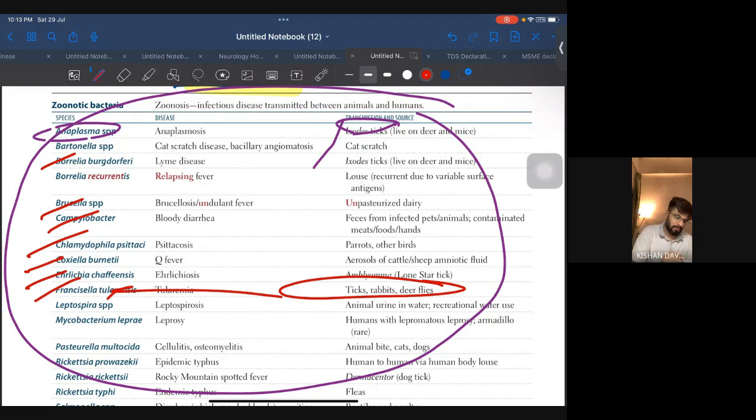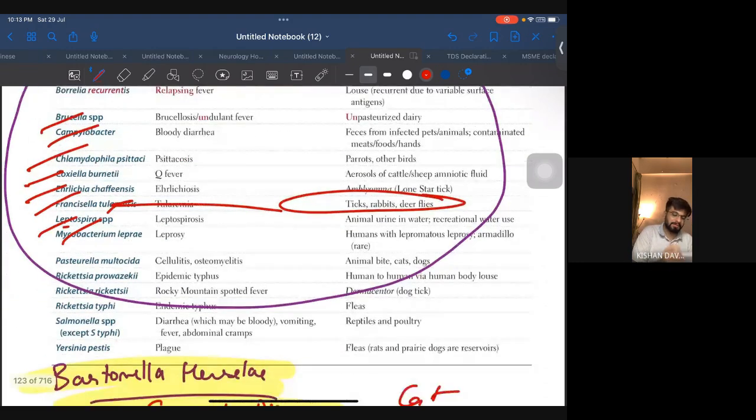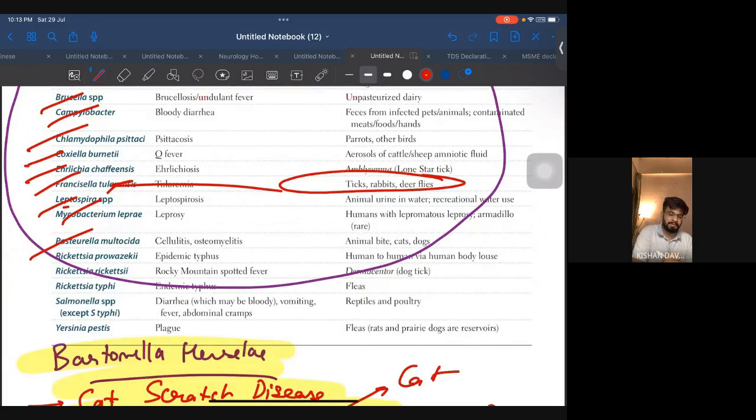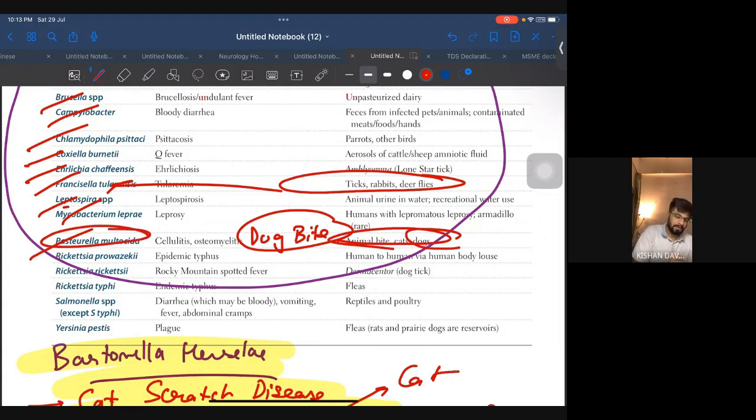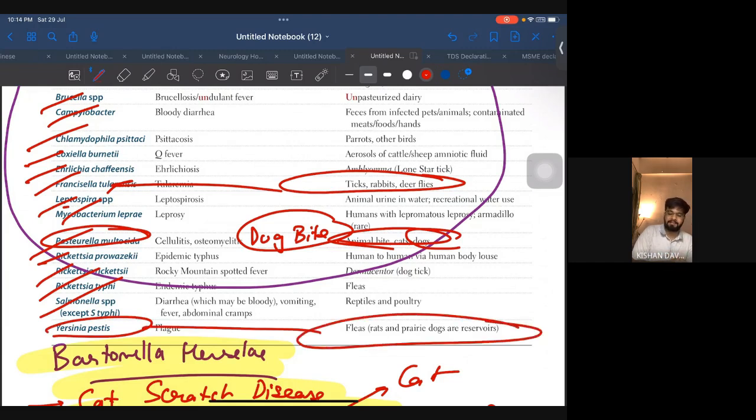Okay, Leptospira we did, Mycobacterium leprae we did, Pasteurella multocida. Now here they will give you dog bite. Mostly they will give you dog bite, and your answer will be this. Rickettsia we'll do after this. Yersinia pestis: if in the question they have given rats and prairie dog, think about Yersinia pestis.